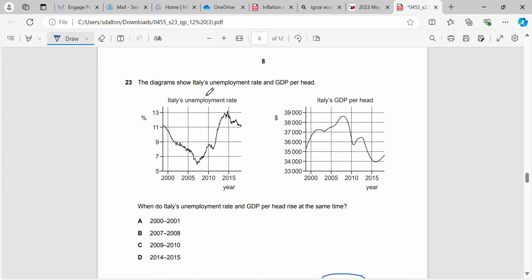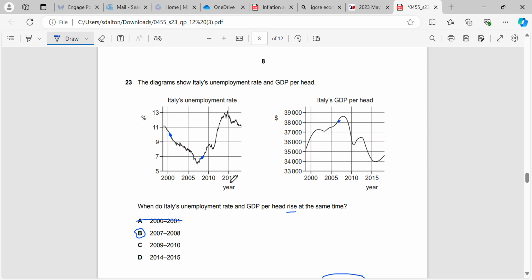Okay, the diagram shows Italy's unemployment rate and GDP per head. When do Italy's unemployment rate and GDP per head rise at the same time? Okay, so 2000, 2001, we can see quite clearly that this is going down, not going up, so we can take that out straight away. 2007, 2008, that's around here for unemployment rate, and that's around here for GDP per head. So they're both going up, so the answer will be B.